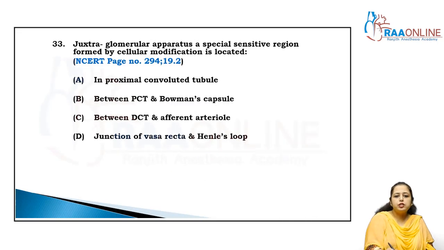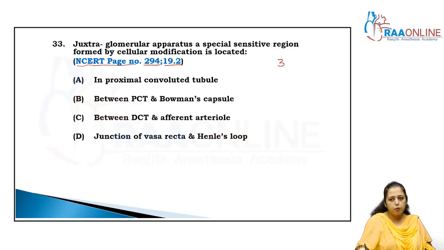Now come to the next question, that is juxtaglomerular apparatus, which is a specialized sensitive region which is formed by the cellular modification. Exactly, right? It is given in NCERT page number 293 and 19.2. Why is the juxtaglomerular apparatus called an apparatus? Because it is made up of three structures.